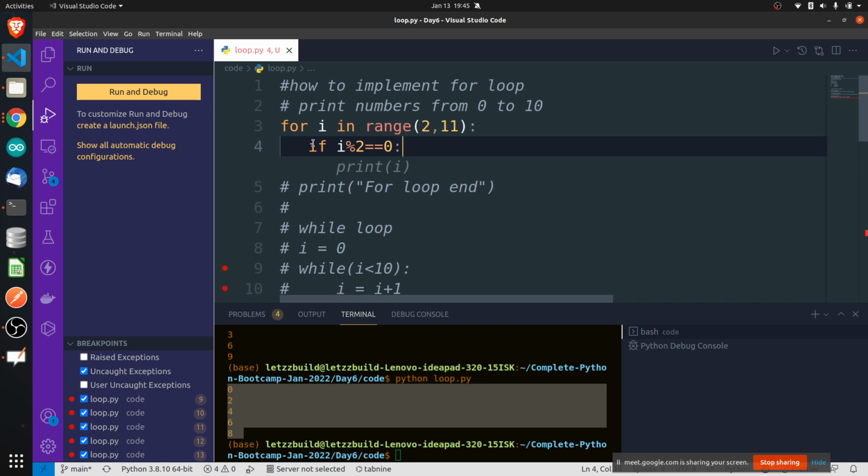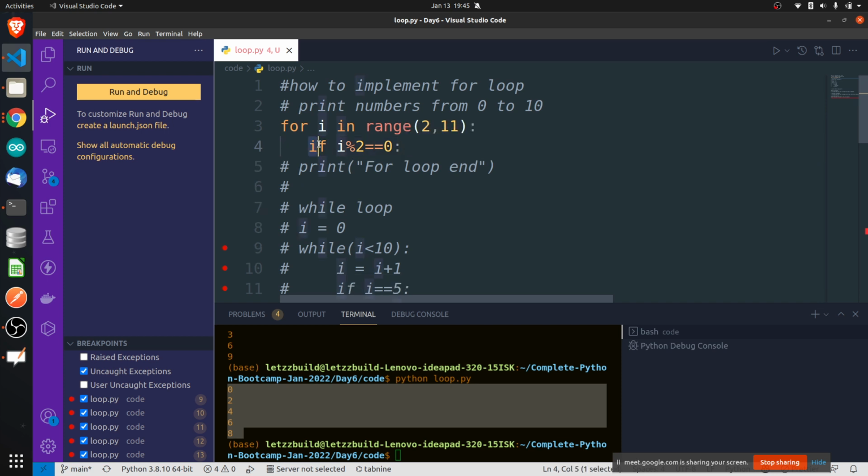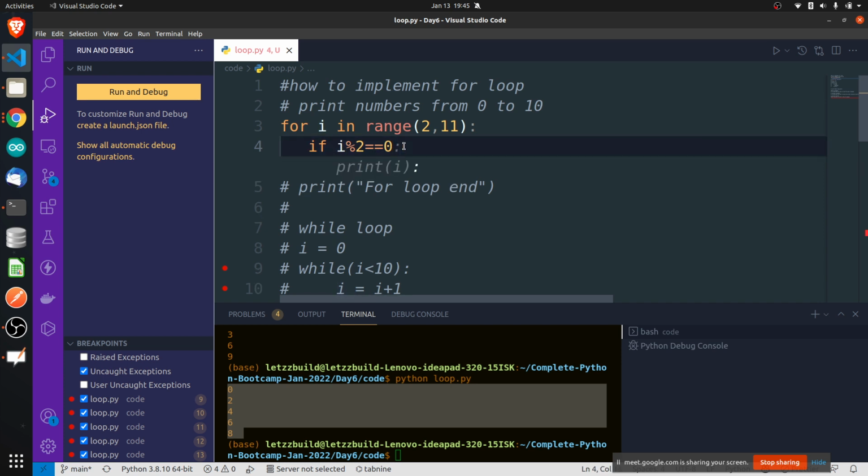So if you want to only print even numbers, how would you do? If i modulus 2 is equal to 0, then you would say print that number, print i.